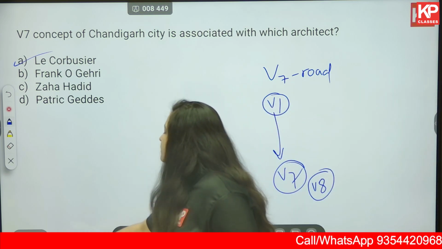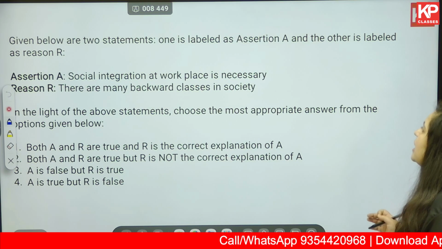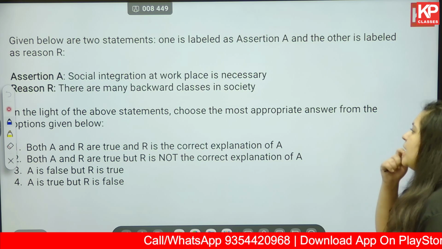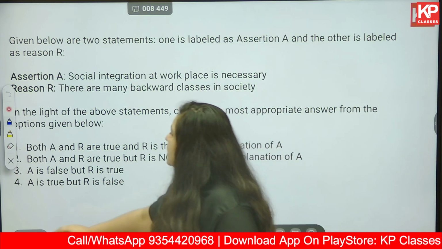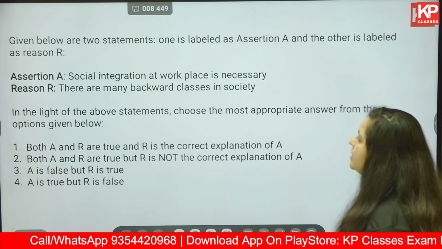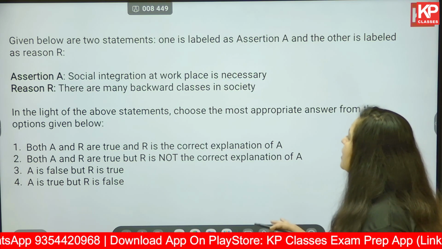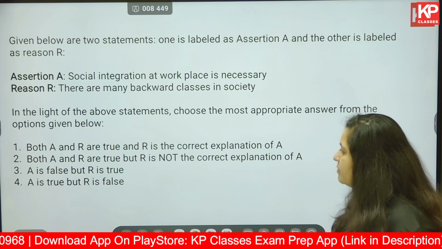Okay, next one. Given below are two statements. One is labeled as assertion A and the other is labeled as reason R. Assertion A: Social integration at workplace is necessary. Reason R: There are many backward classes in the society. In the light of the above statements, choose the most appropriate answer from the options given below.